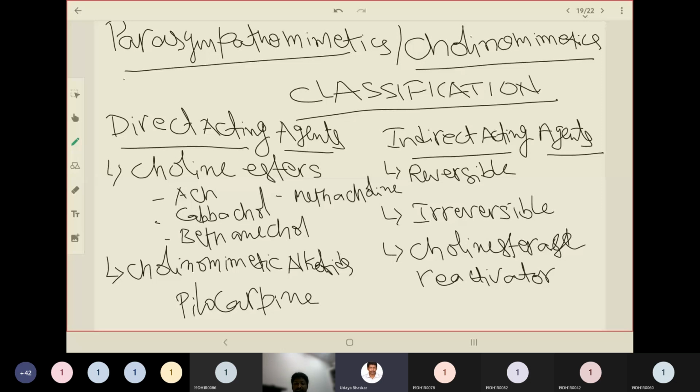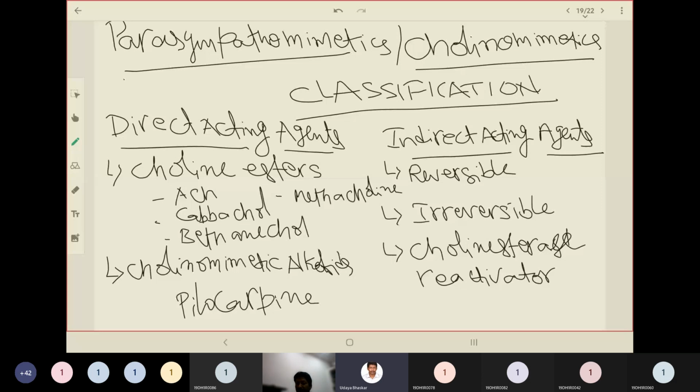The second category is indirect acting. They are divided into reversible and irreversible candidates, which act by binding to the cholinesterase enzyme that is involved in breaking down the acetylcholine molecule. Reversible candidates bind for a very tiny moment and dissociate from the enzyme quickly, so their binding to cholinesterase is reversible.